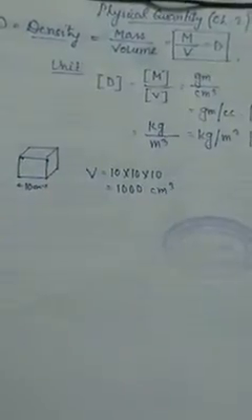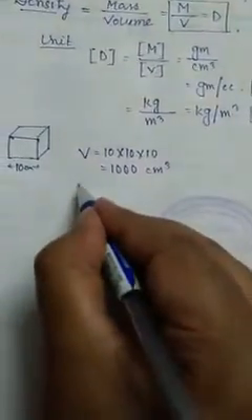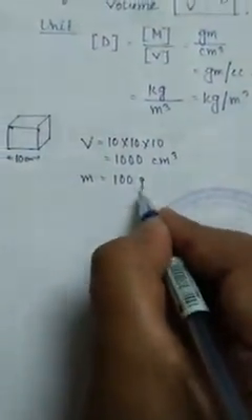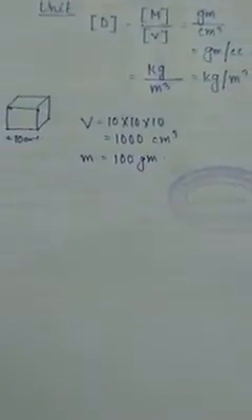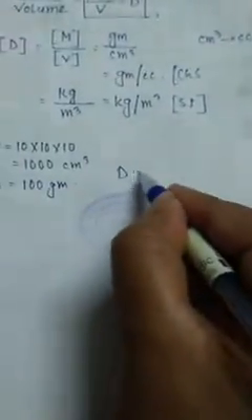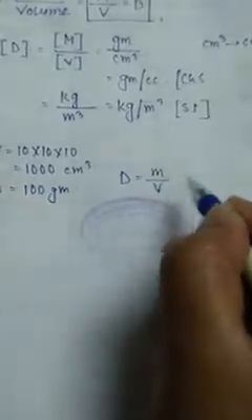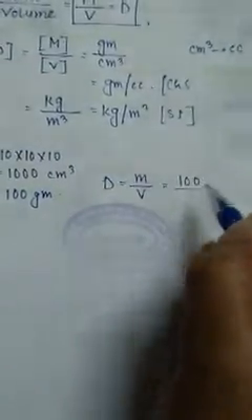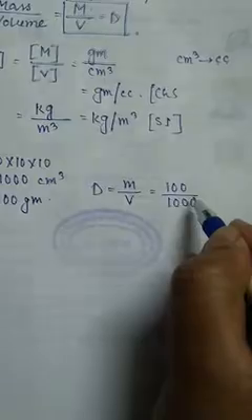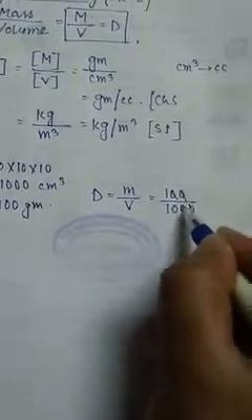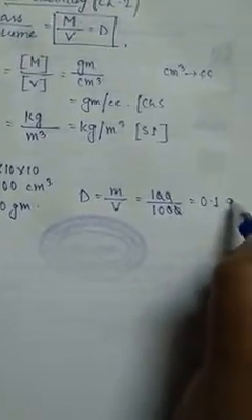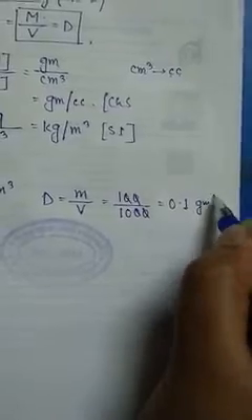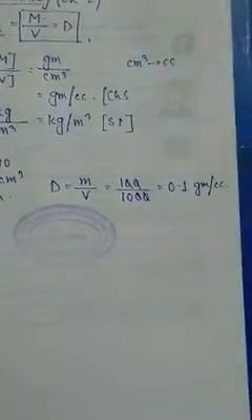Now measure its mass. Let's say I have just measured it with a beam balance. Its mass is 100 gram. Now what will be its density? Just apply this formula. So its density D equals mass by volume. So mass equals 100 divided by the volume, which is 1000. So 1 by 10 means 0.1 gram per cc. So this is its density.